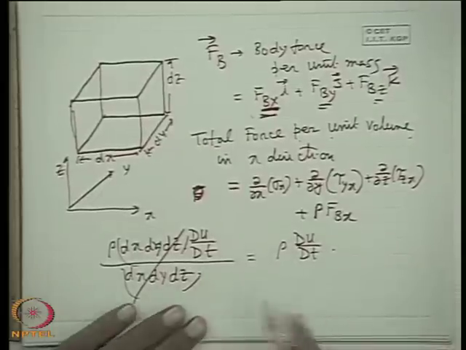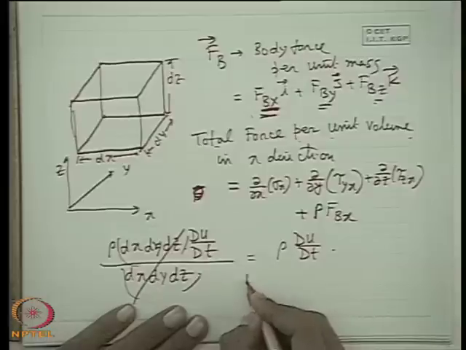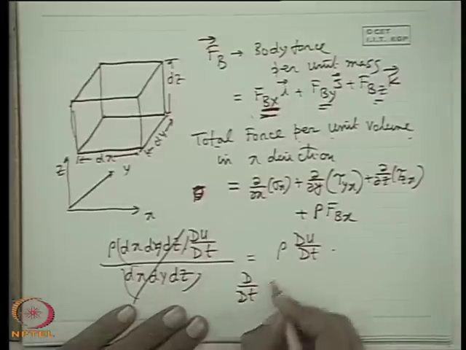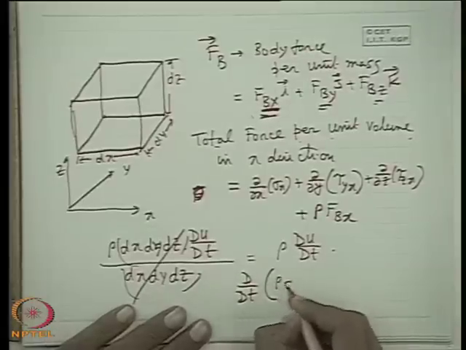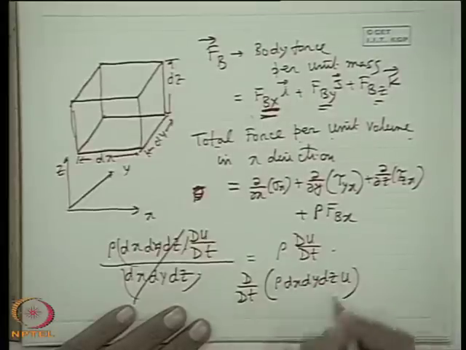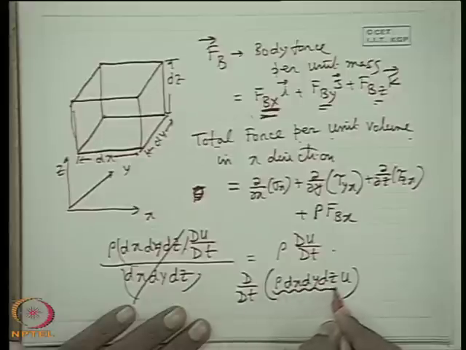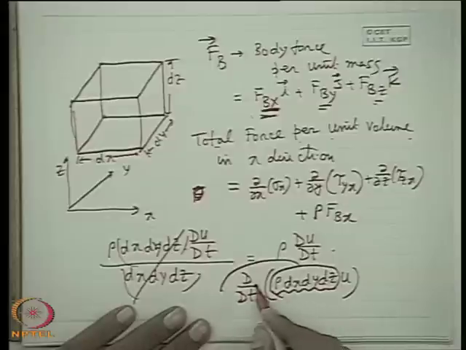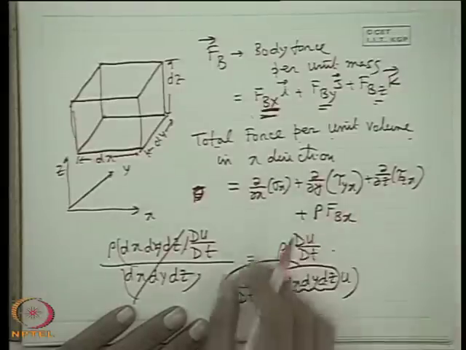Alright, or one can write the rate of change of momentum, d dt of momentum. What is the momentum? Mass rho dx dy dz into u. But rho dx dy dz being the mass of a system, which by definition is fixed, comes out. So it becomes rho du dt, and dx dy dz cancels from the left hand and right hand side.